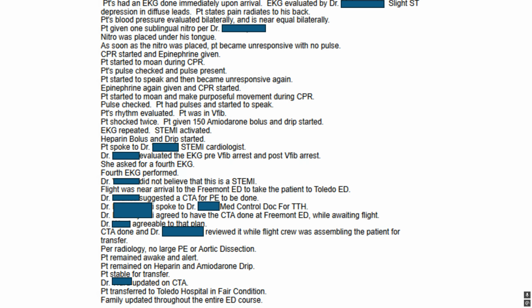In the meantime, suggest a CTA to look for PE. We get the CTA done. There's no signs of a PE or dissection. Patient goes to Toledo. He's awake and he's talking and he has a pulse.